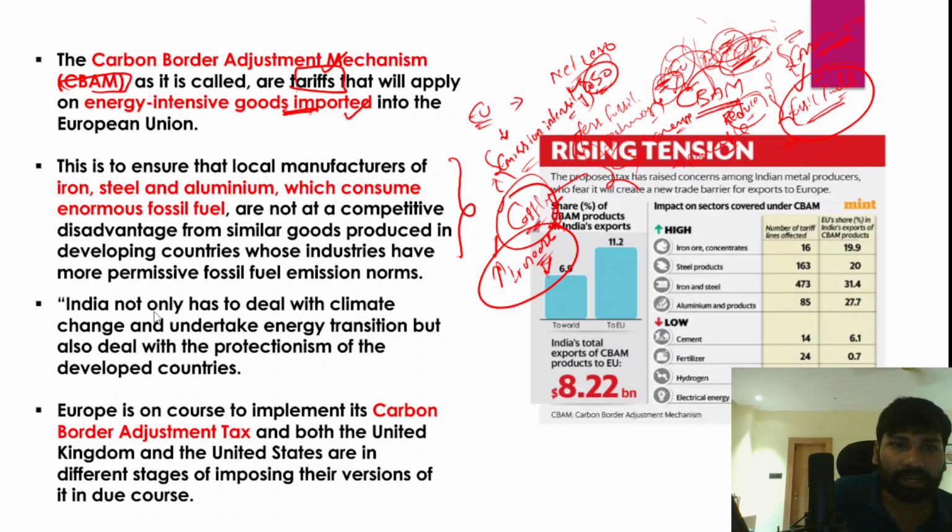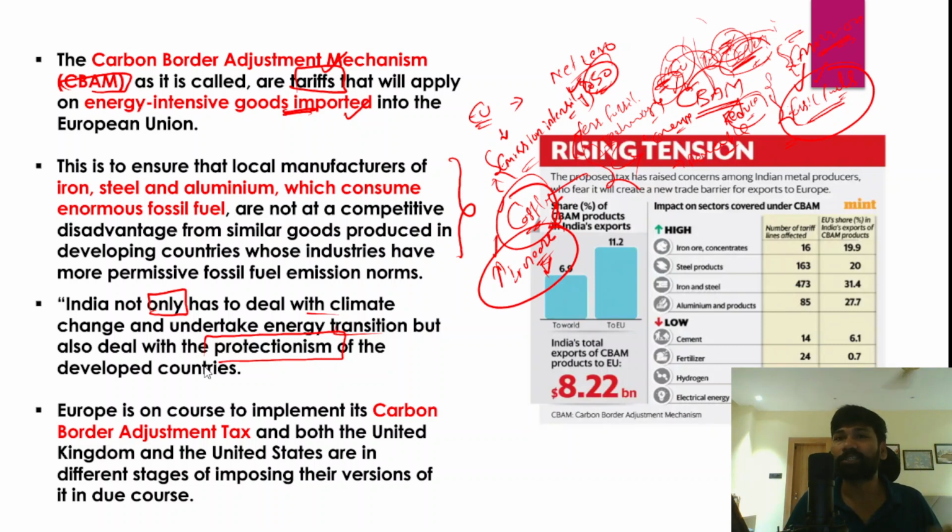And in fact, India not only has to deal with climate change, India has to undertake the energy transition also over a period of time. But India should also deal with the growing protectionism across the world, especially in the Western developed countries. This protectionism is actually closing their gates to exports from the developing countries, and that would substantially impact the growth and development of these developing countries.